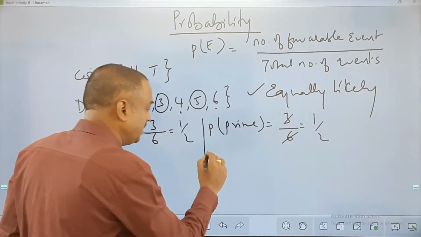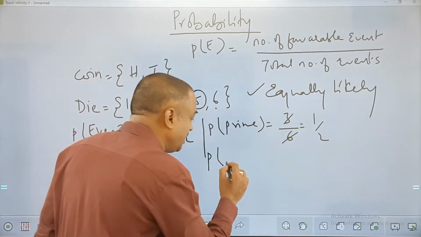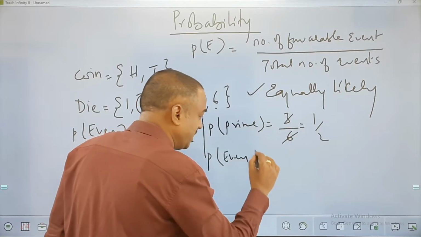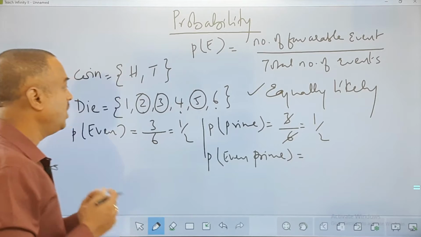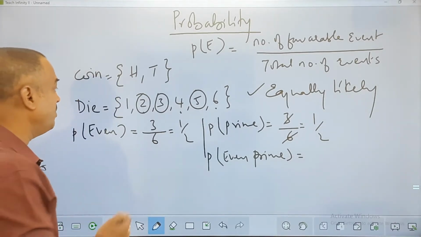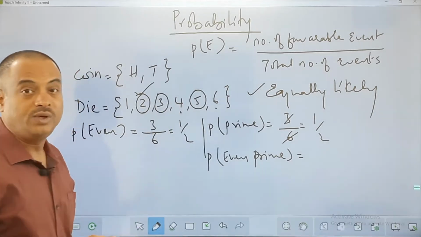Okay, I'll take another one. What is the probability of getting an even prime? So what is an even prime, friends? You know, the prime numbers are 2, 3 and 5, and out of which the even prime is only 2.